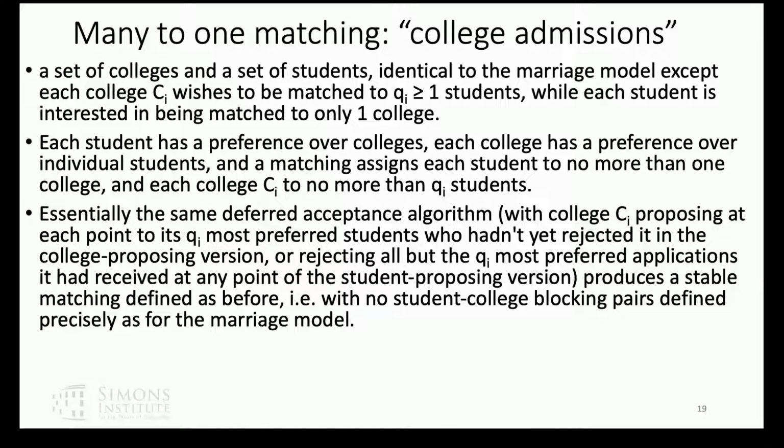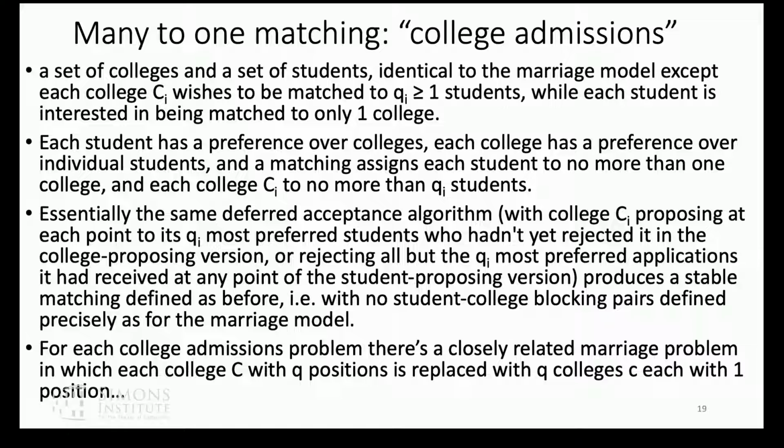College C, instead of proposing to its first choice student, proposes to its quota of first choice students. It admits a whole class. The students get multiple proposals, multiple admissions. They reject all but the one they like best, which they hold, and the process continues and you get a stable match.